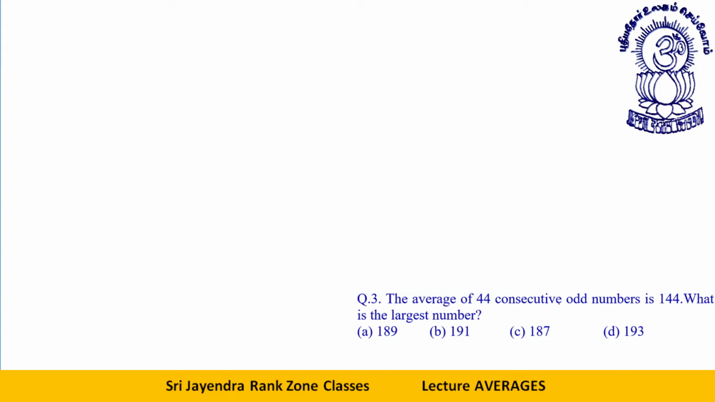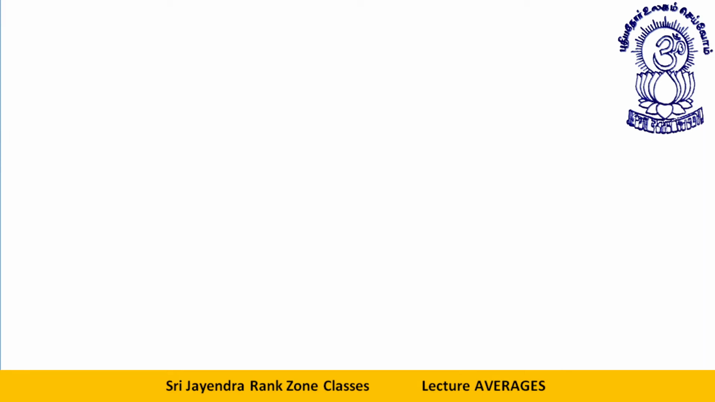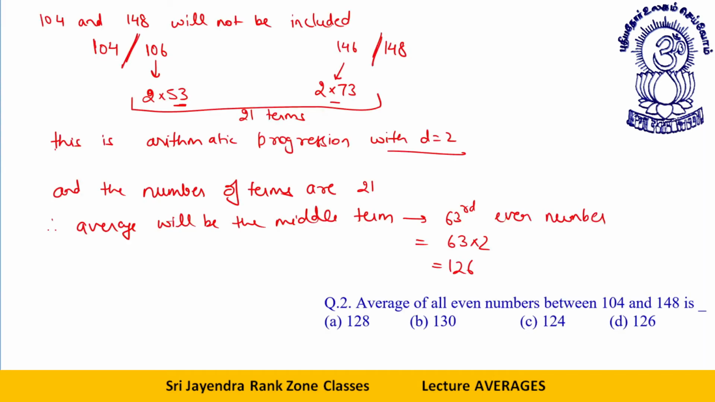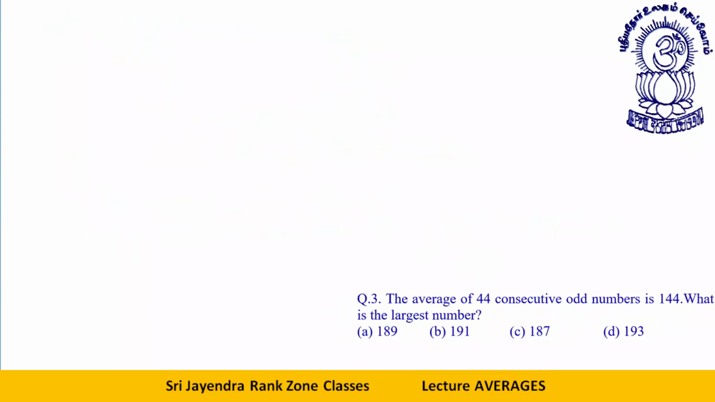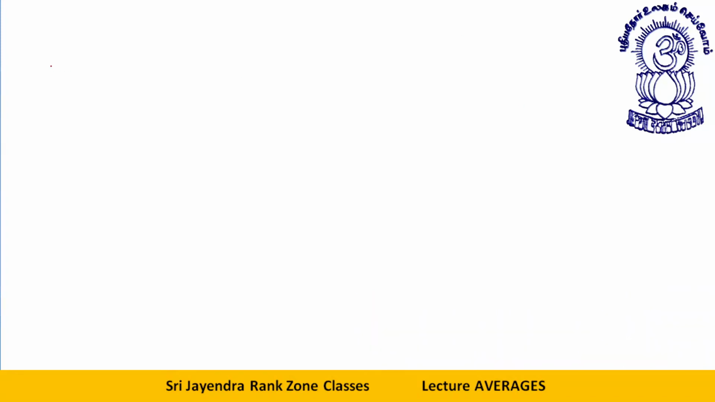The average of 44 consecutive odd numbers is 144. What is the largest number? See, students, now it is a little bit different. The difference here is that now we have an even number of terms. Before I solve this question, let me explain to you one basic funda.